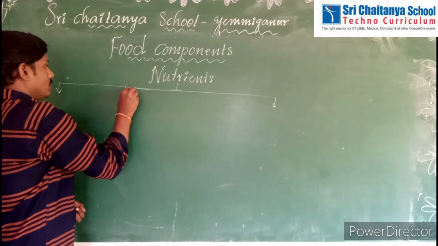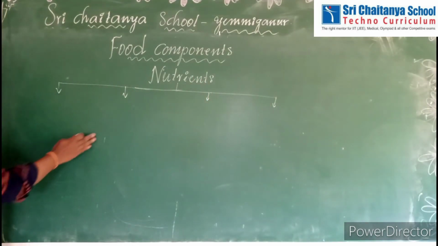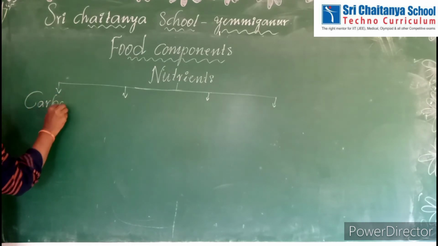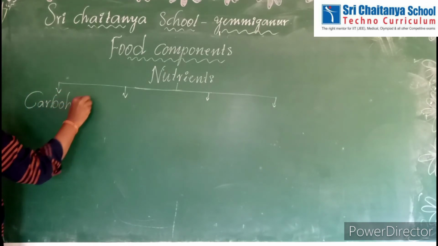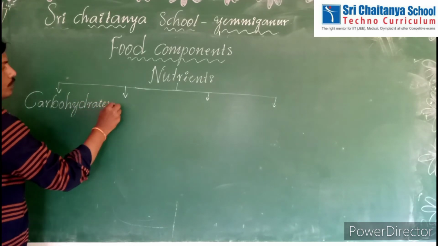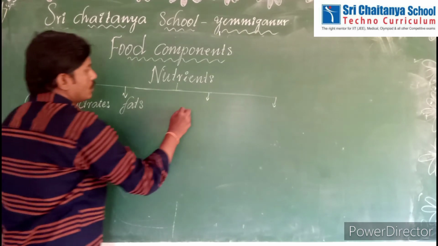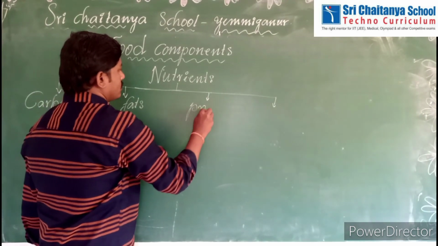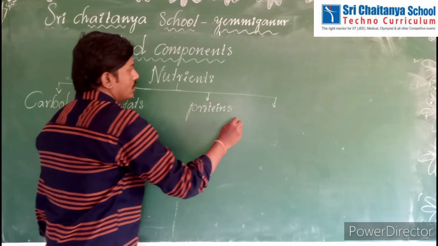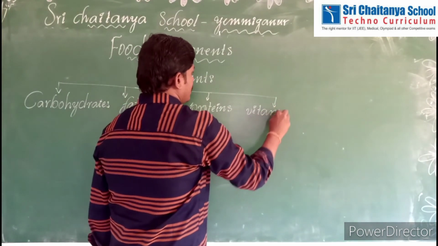Now we will discuss them one by one. First of all, carbohydrates, fats, proteins, vitamins and minerals.